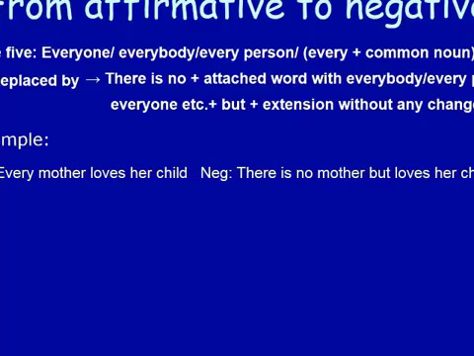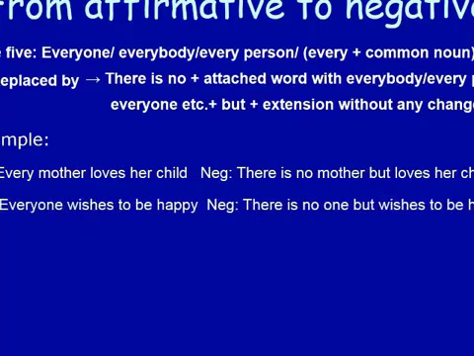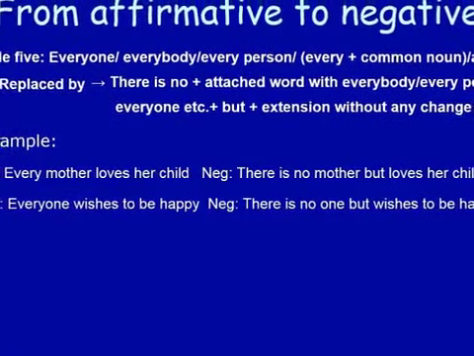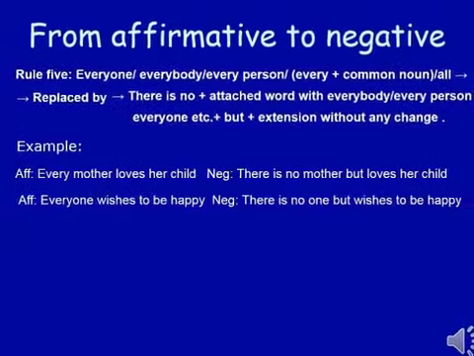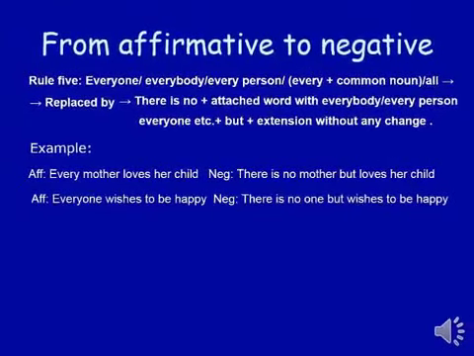Look at another example. Everyone wishes to be happy. There is no one. In place of every, we'll have to write there is no. And we'll have to write the rest of everyone. And we'll have to write but and the rest of the sentence without any change.